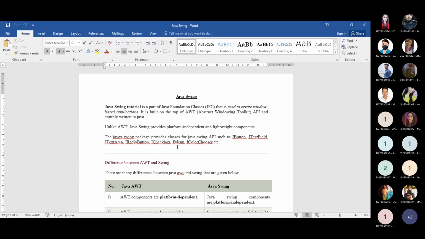Whenever you open any web pages or search engines, most of the time there is some sort of pop-up window that provides you some advertisement.